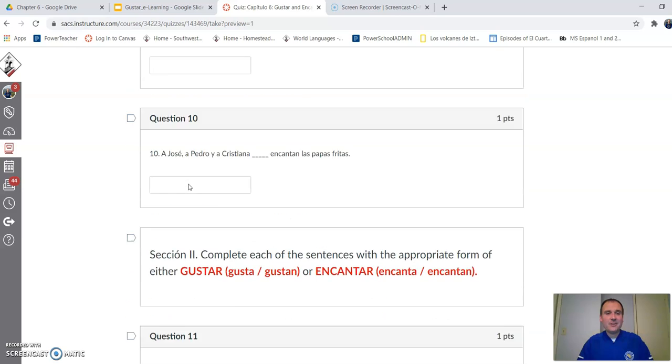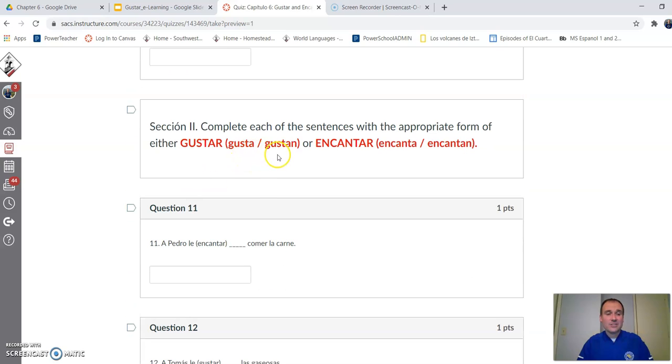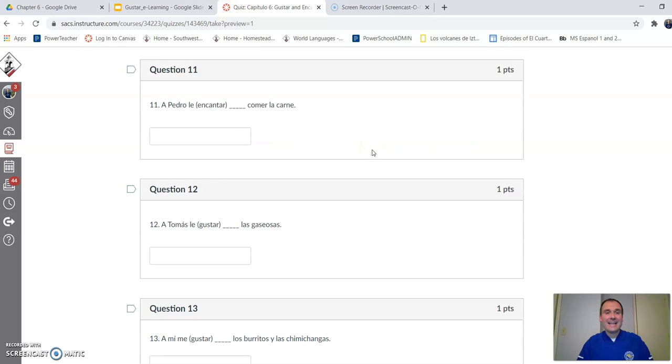In the second part, you're going to decide, gusta or gustan, encanta or encantan. All right, so a Pedro le comer la carne. Le encanta comer, because we have an infinitive phrase.